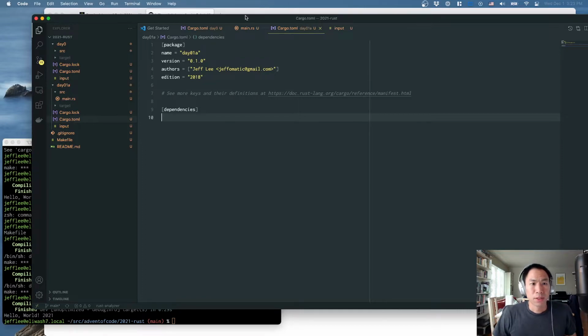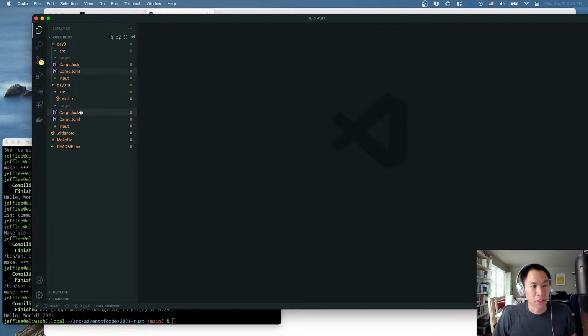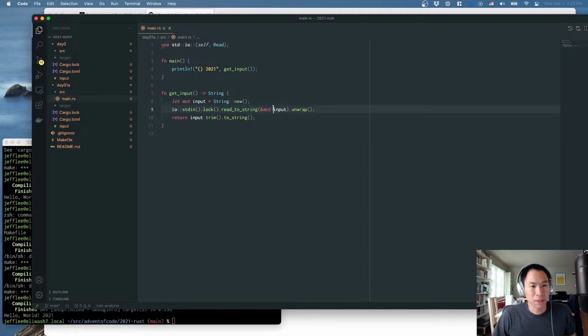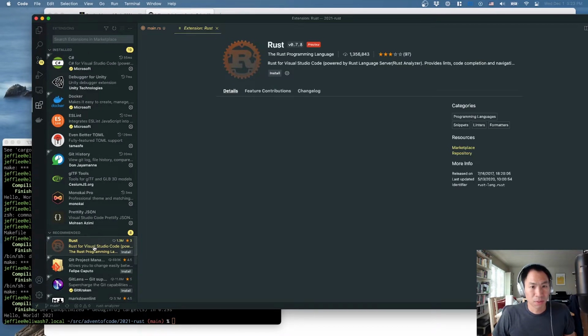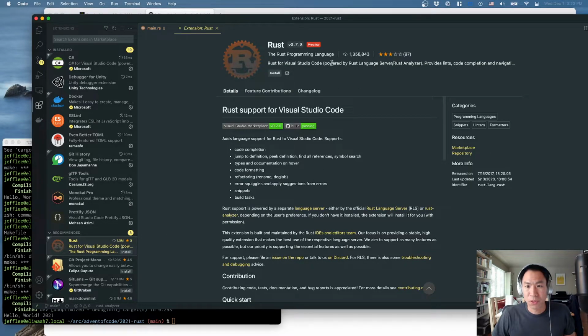Okay, so let's go ahead and clear everything. Let's get everything out of the way. I think it looks like I've got Rust support already, but there's no definitions for some of these functions. I'm a little bit skeptical. Do I have Rust Analyzer installed? It doesn't look like it. Yeah. So if I get the Rust for Visual Studio Code, powered by Rust Language Server and Rust Analyzer. Okay, cool. This is what I wanted.